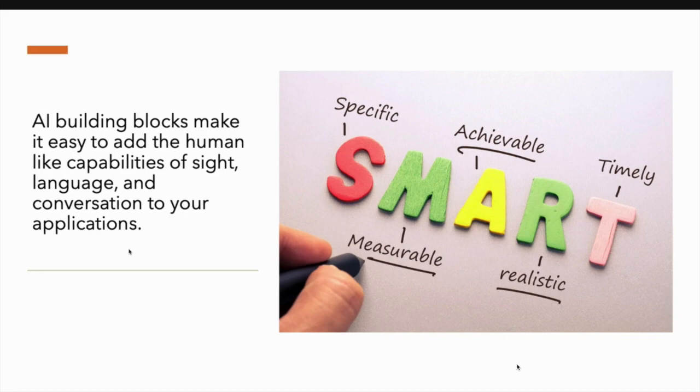So the artificial intelligence building blocks mostly include sight capabilities, that means the Vision API; language, like translation or extracting the main attributes from text; and the third thing is chatbots, conversation, so that we can have the machine walk through the entire flow of ordering a restaurant order, or booking a flight or a hotel.